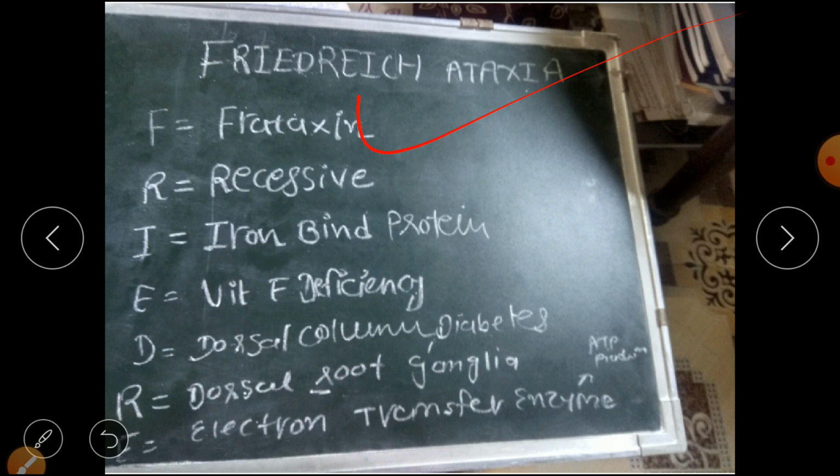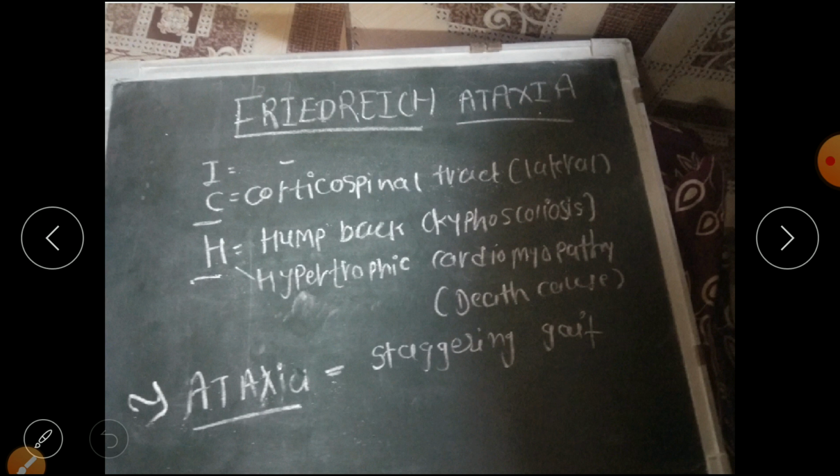Then D for dorsal column affection and diabetes, due to beta cells the insulin production is decreased, which leads to diabetes mellitus, and the dorsal column is affected due to degeneration of the spinal cord. Then R for dorsal root ganglia is affected, and E for electron transfer enzyme, that is ATP production, is decreased. Next is I, that is the Imakasunathi. Then C for corticospinal tract, mostly the lateral corticospinal tract is affected.